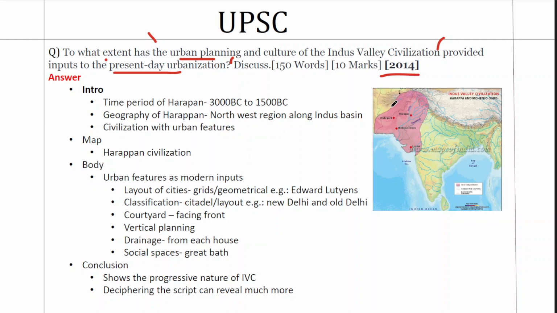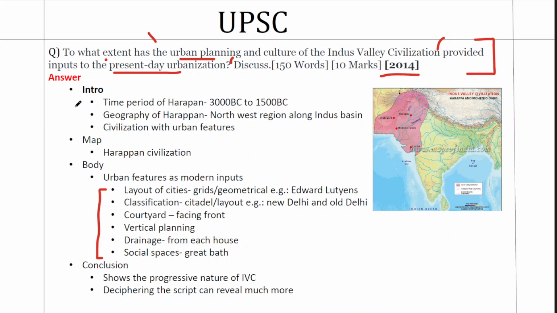So UPSC is asking you to understand the past and connect it with the present. And this is not the first time a question of similar nature has come. Now we have integrated both of them in the body part. On one side, we will talk about the features of urban planning in Indus Valley civilization, and then we will connect it with modern times with examples. So how do we start this question?